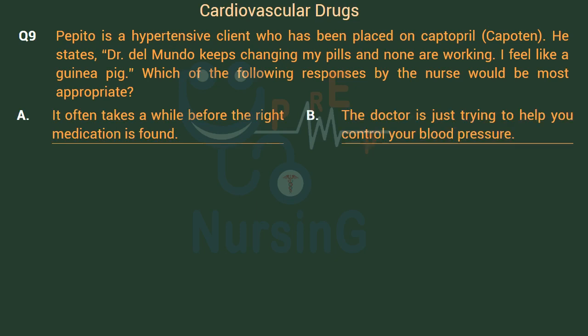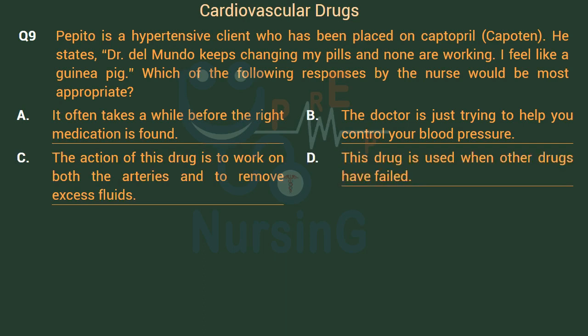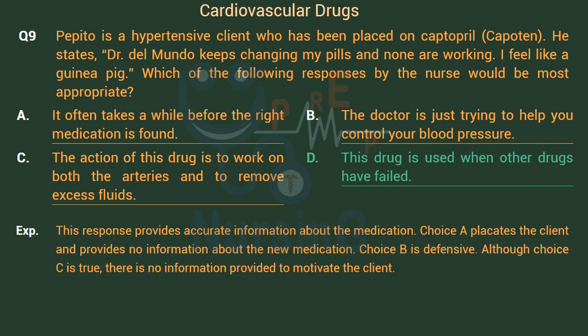Option B, the doctor is just trying to help you control your blood pressure. Option C, the action of this drug is to work on both the arteries and to remove excess fluids. Option D, this drug is used when other drugs have failed. Right answer is Option D.